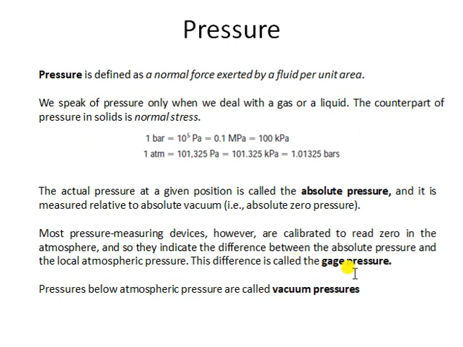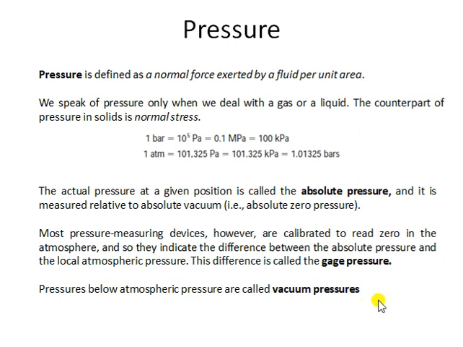Otherwise you cannot fill air in your tire. Air will escape out of the tire if the pressure inside the tire is not greater. Let's try to discuss gauge pressure. For absolute pressure, the reference will be absolute zero pressure, and for gauge pressure, the reference point will be atmospheric pressure. So these two points are a very simple way to remember: absolute pressure with reference to absolute zero pressure, and gauge pressure with reference to atmospheric pressure.